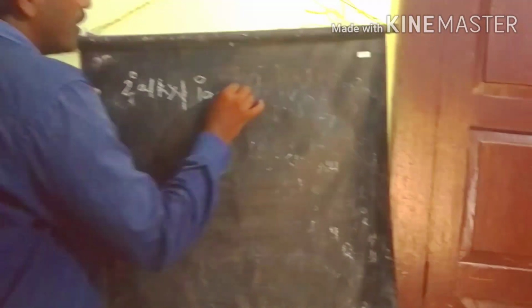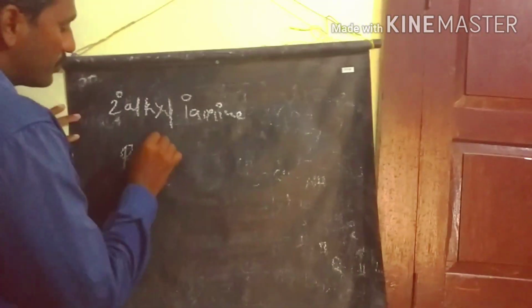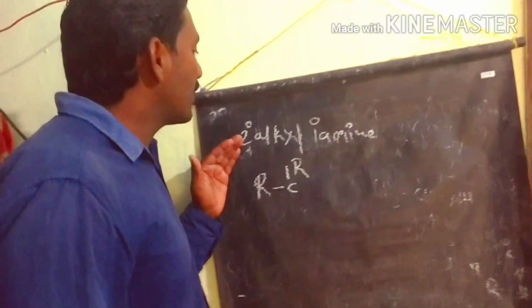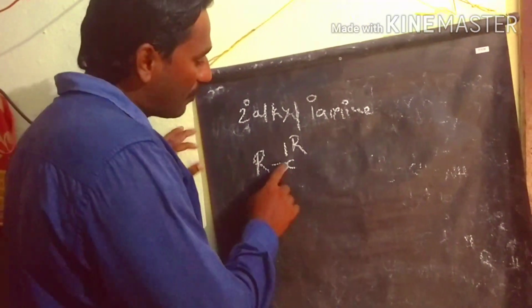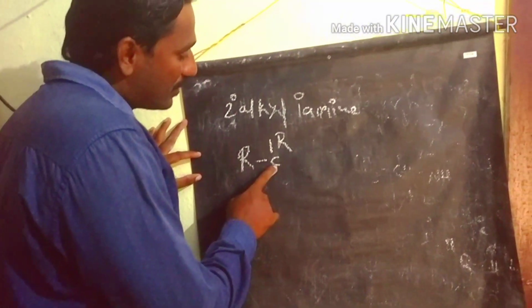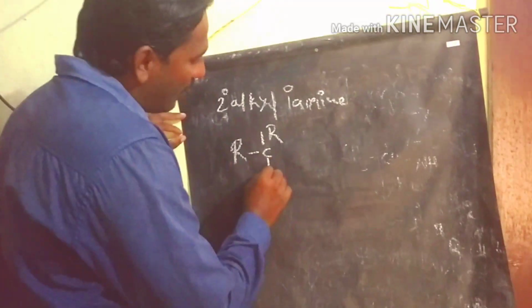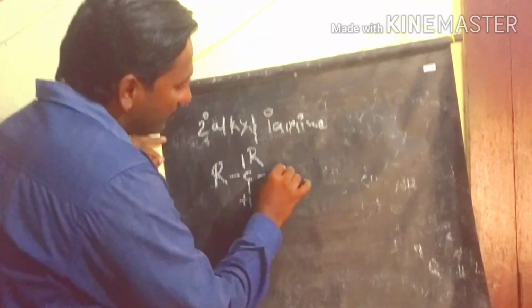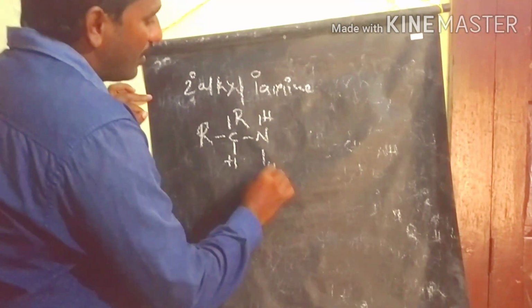This is the secondary carbon. This is an example of a secondary alkyl primary amine. This carbon is a secondary carbon because it is attached to two different alkyl groups, and this is the primary amine.